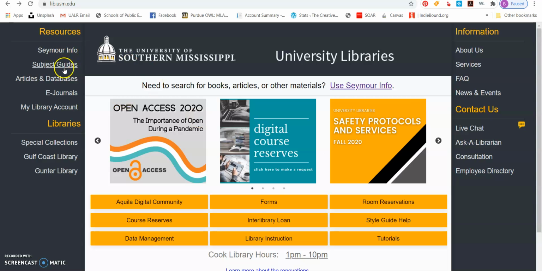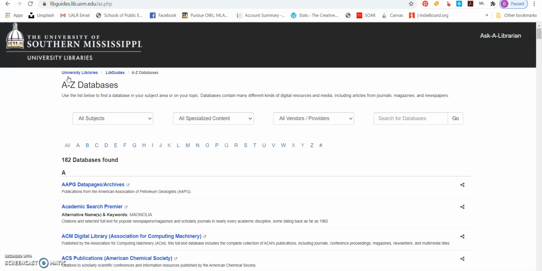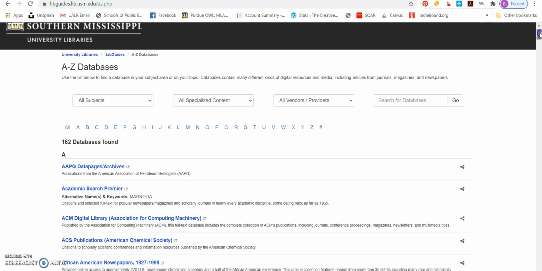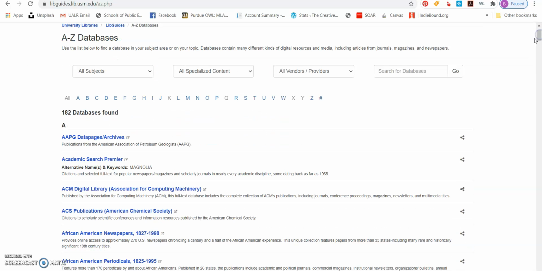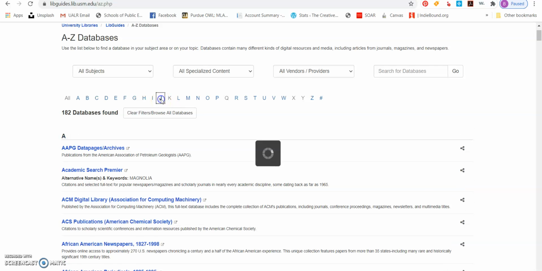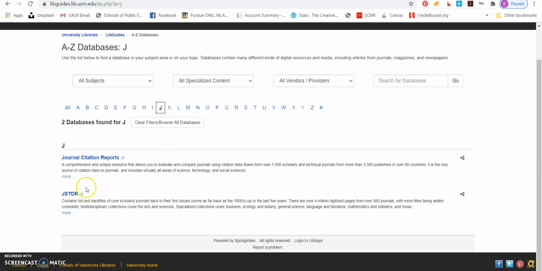So let's start with articles and databases. Typically for your humanities programs, which are your English and history classes, you can find all kinds of journals related to your specialization. But we're in an English class, so we're going to talk about some humanities journals that might be helpful.